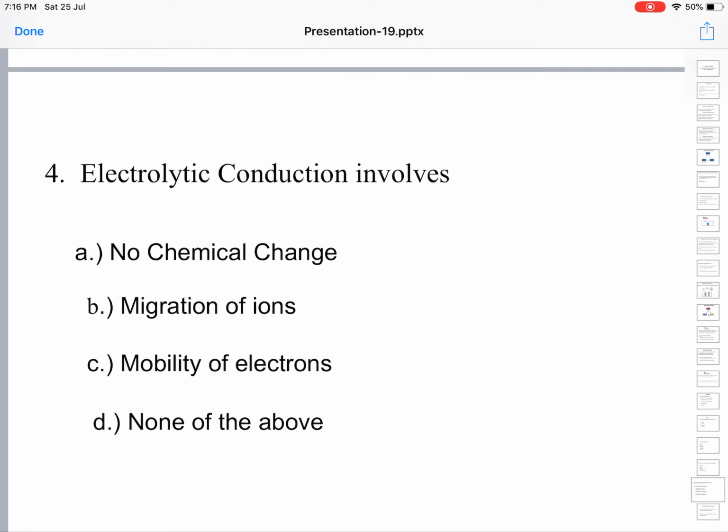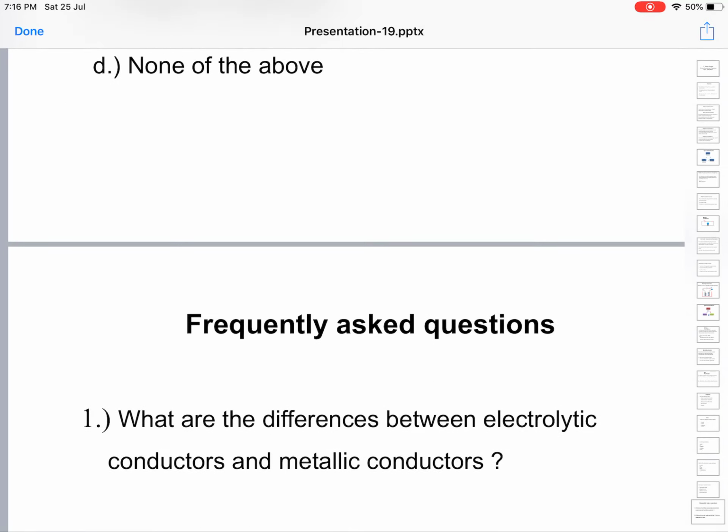Then, electrolytic conduction involves: no chemical change, migration of ions, mobility of electrons, none of the above. Electrolytic conduction is due to movement or migration of ions from one place towards oppositely charged electrodes. So obviously the answer is B. Mobility of electrons is for metallic conductors, which are also called electronic conductors.